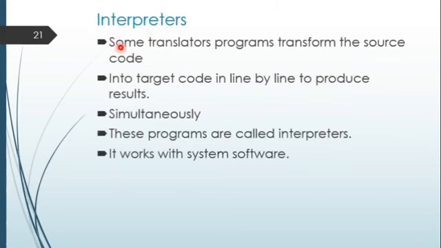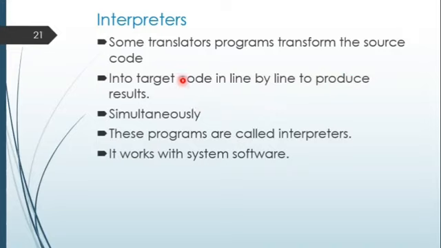Now, interpreters. See, some translator programs transform source code. We have already learned that compilers also translate the source code into machine language, and interpreters can do the same, translating into target code line by line and producing a result.